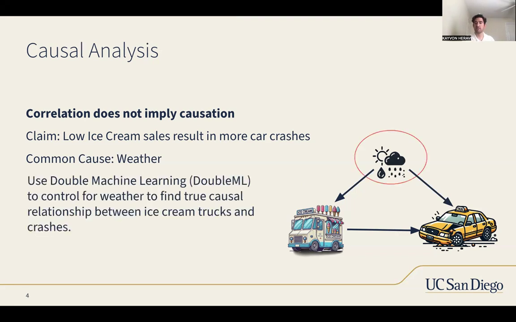And so what we use is double machine learning. We use double machine learning to control for this weather covariate and to find the true causal relationship between ice cream sales and car crashes. A quick explanation of double machine learning: this is a methodology that integrates both propensity scores, which estimate the likelihood of receiving treatment given certain covariates, and prognostic scores, which predict the outcomes without the treatment. By combining these two approaches, double ML ensures robust causal effect estimation, and it is very good in the area of high-dimensional covariates, which is the reason why we are using it.